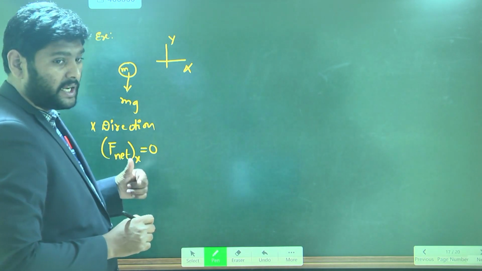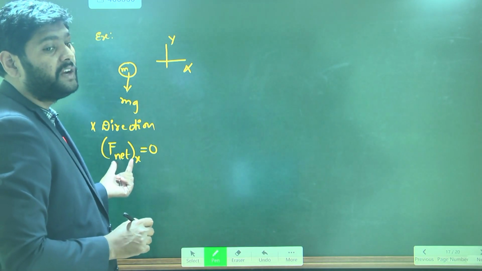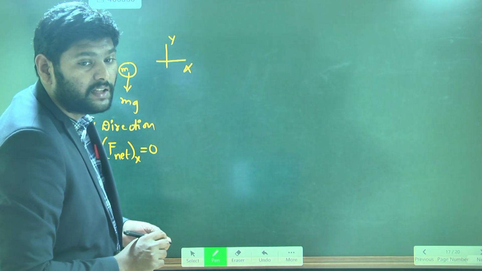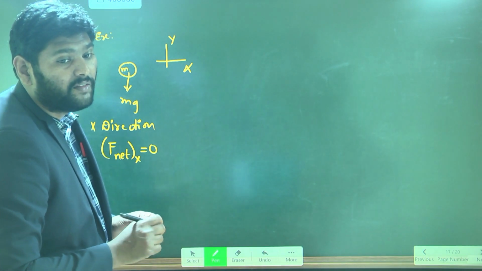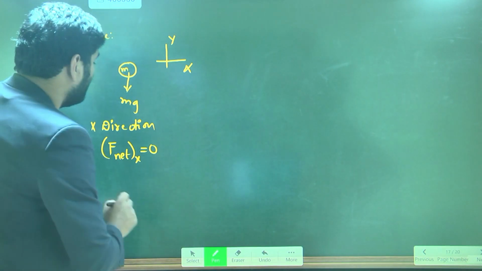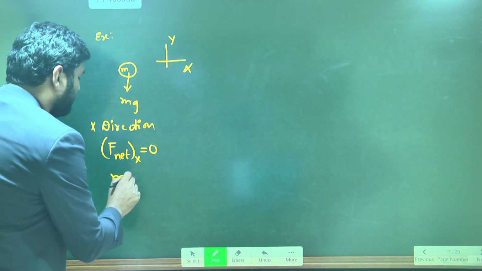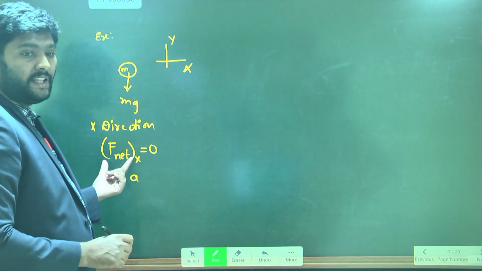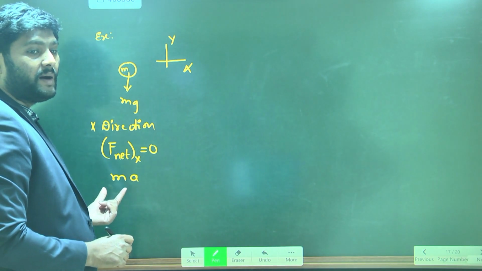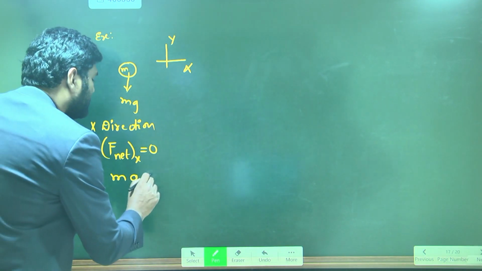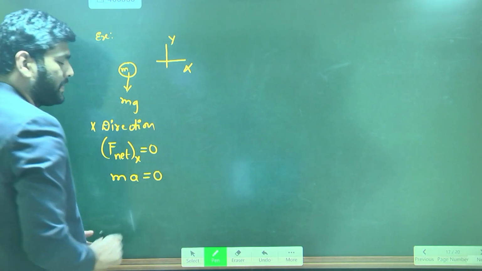According to Newton's second law, net force is ma, mass into acceleration, and that is equal to 0.